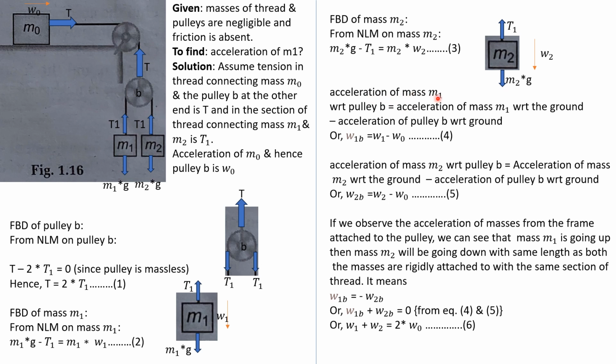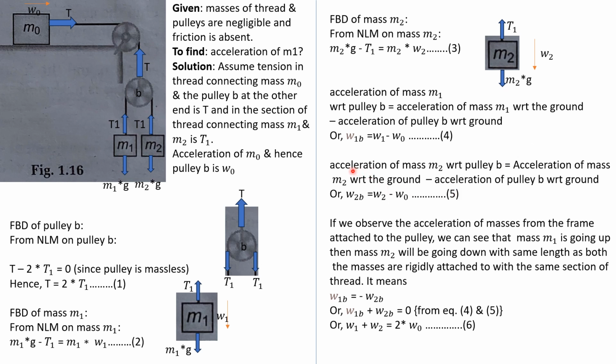We have notated the acceleration of m1 with respect to pulley B as w1B. w1 is the acceleration of mass m1 with respect to ground, minus the acceleration of pulley B with respect to ground; as we have assumed that m0 is moving with w0 acceleration, pulley B will also go down with w0 acceleration with respect to ground. So we have got equation number 4.